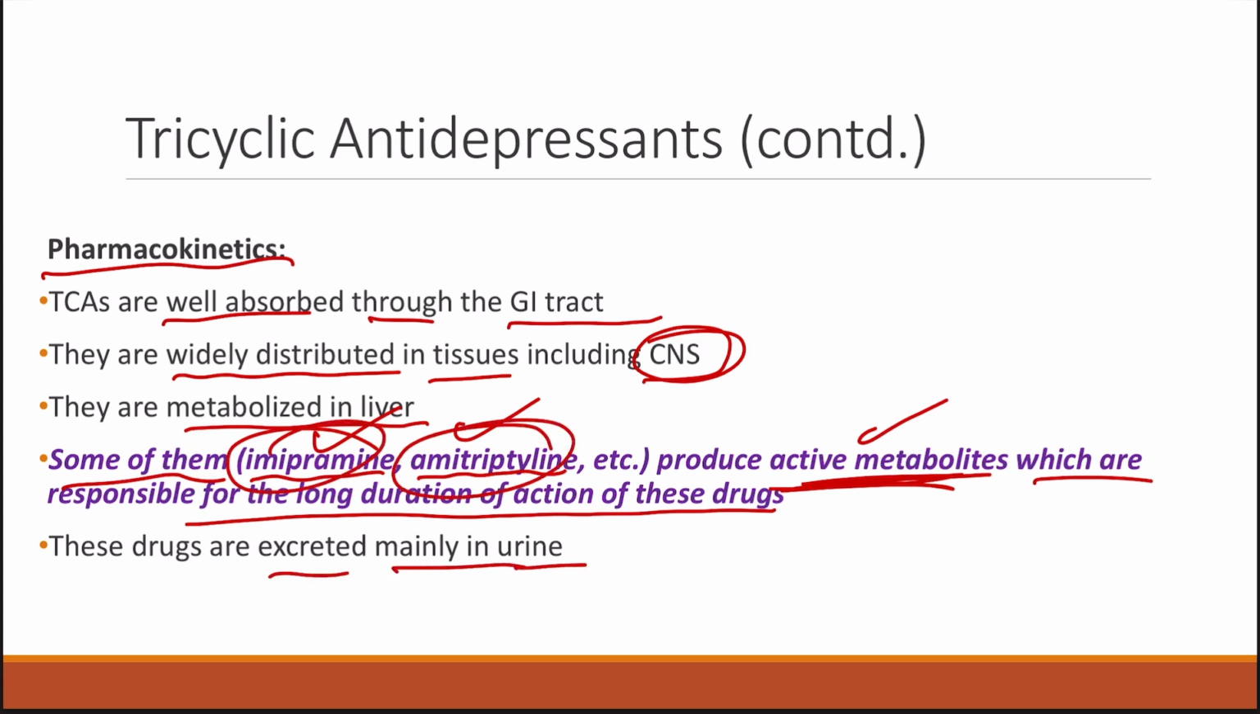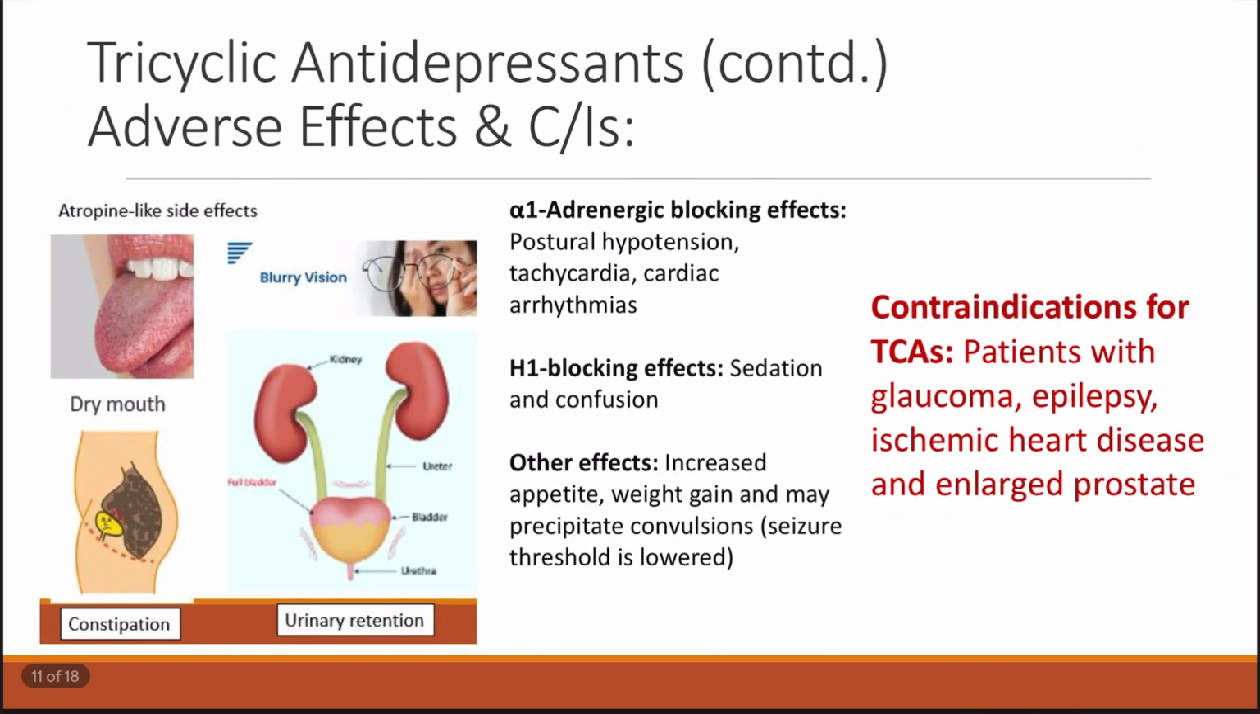So this is about the pharmacokinetics, that is, absorbed from the GIT after oral administration, then widely distributed, reaching the CNS, metabolized in the liver, and excreted via the urine, and some of it is converted into active metabolites which will lead to an increase in the duration of action of those particular drugs, that is imipramine and amitriptyline. Now coming to the adverse effects and contraindications of the tricyclic antidepressants.